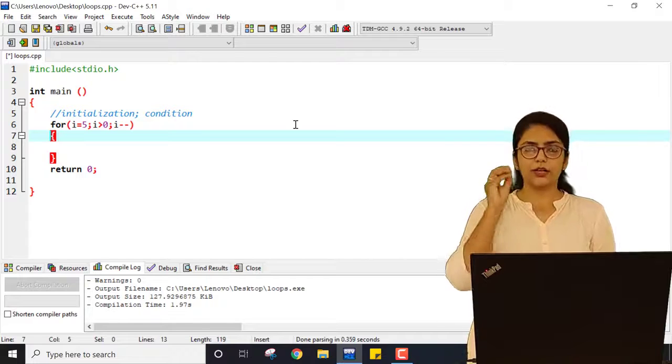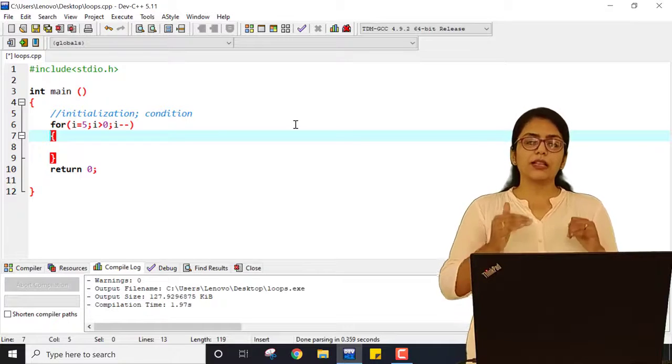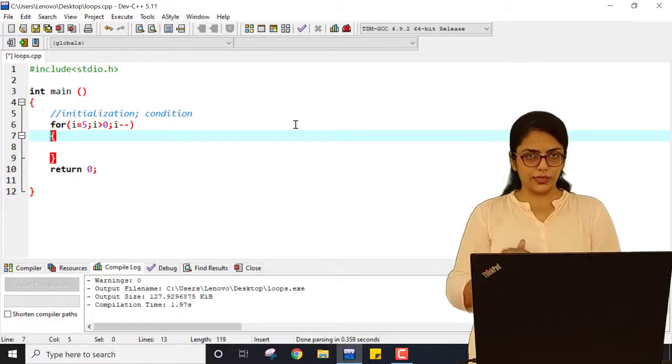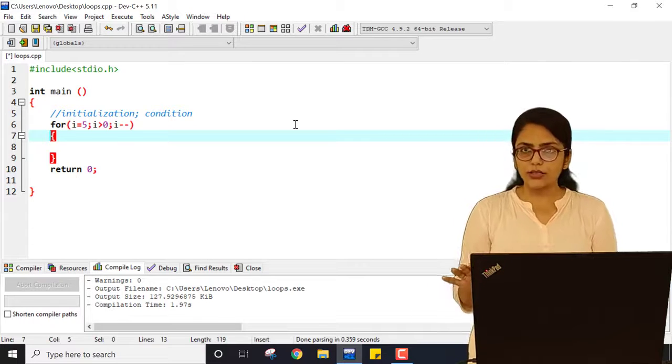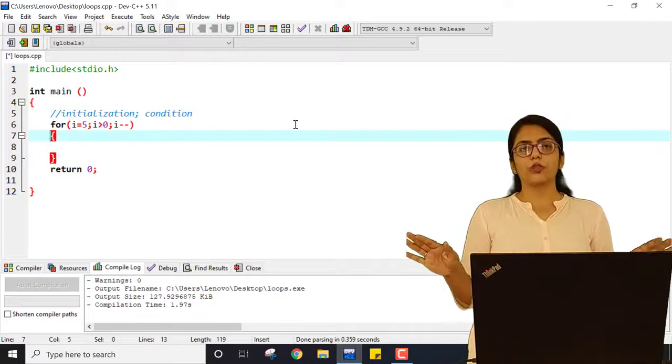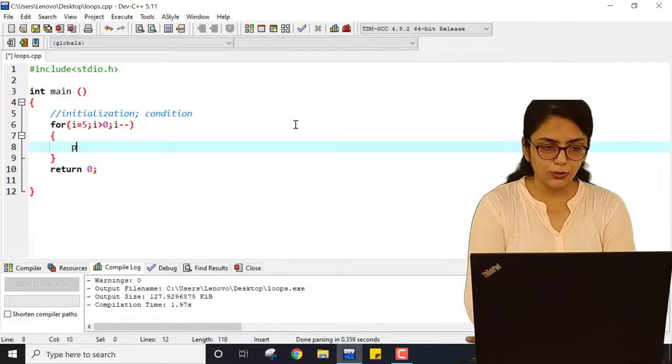When I becomes 1, the condition is true, it goes inside the loop, executes the block of statements inside the loop, and comes out of that. Then it will decrease I to 0. Now, whether I is greater than 0 or not is the condition. This condition is false. So now it cannot enter the loop. So exactly 5 times my statement inside the loop was printed.